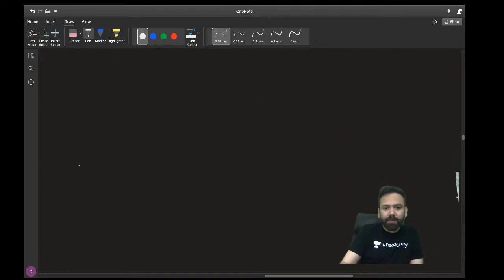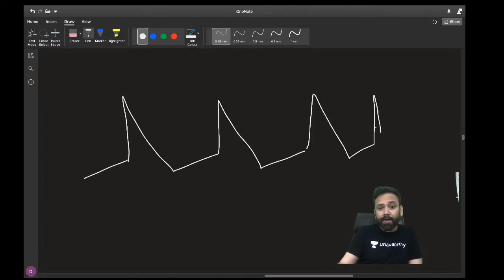For example, this is your action potential. If cyclic AMP is activated, it will phosphorylate the sodium channel. It will phosphorylate the calcium channel, and that is why it is also called a cyclic AMP dependent channel.